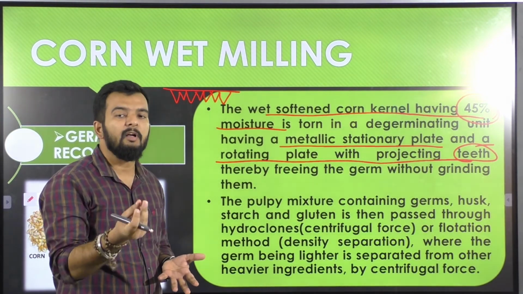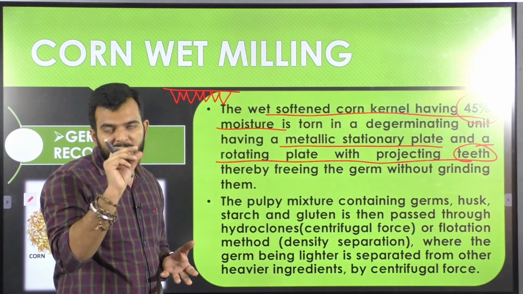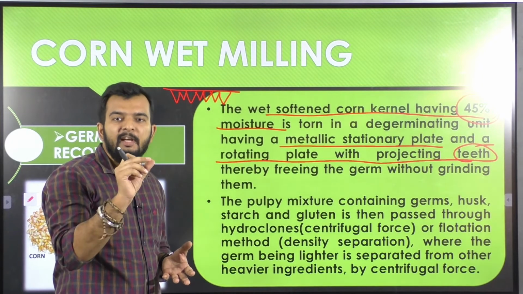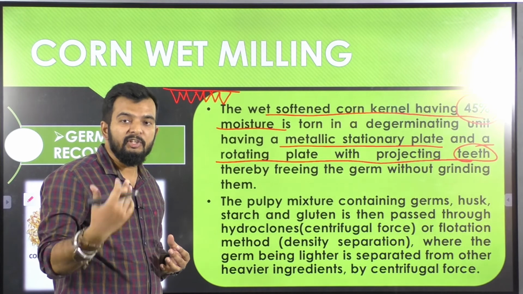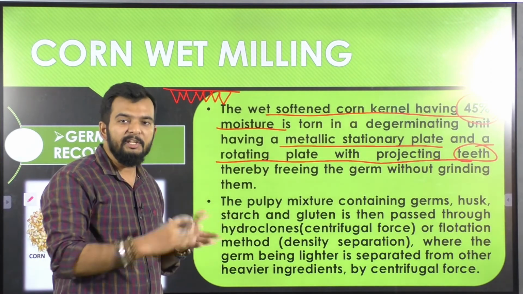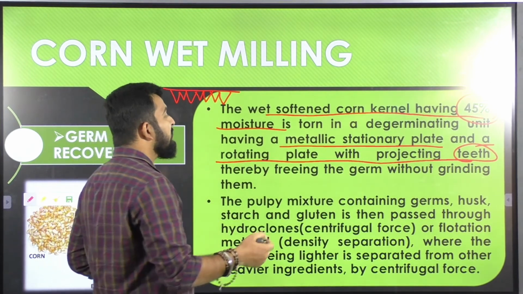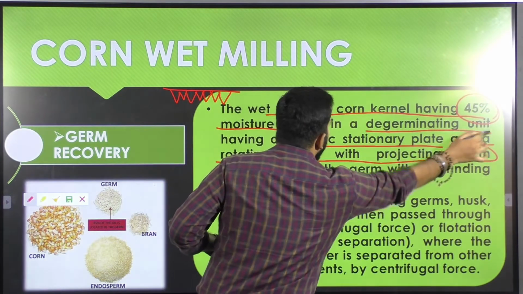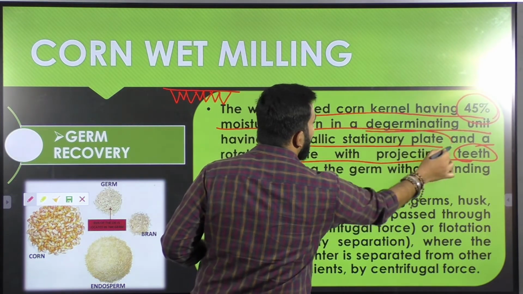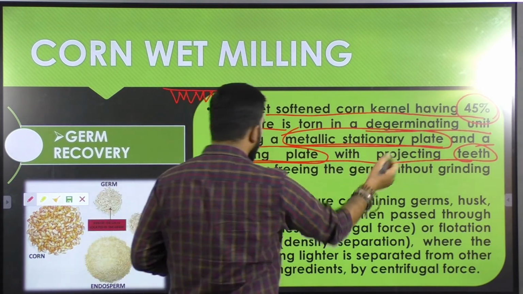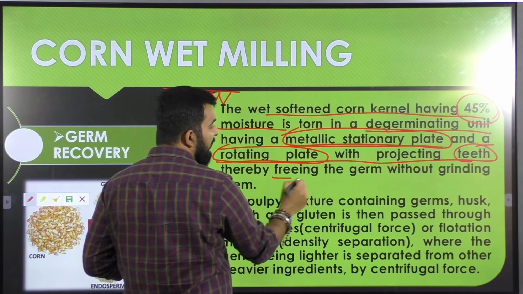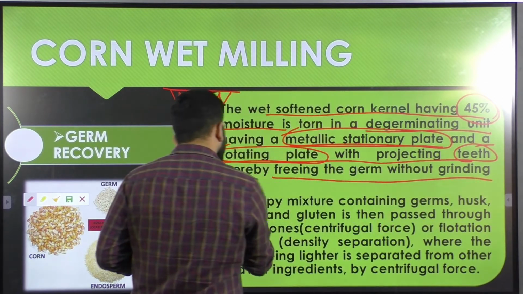In case of corn, your germ is present inside your corn kernel. So in order to separate out the germ from your corn kernel, you have to tear apart the grain. It is done through your degerminating unit, which has a stationary metallic plate and a rotating plate with projecting teeth, thereby freeing the germ without grinding it.